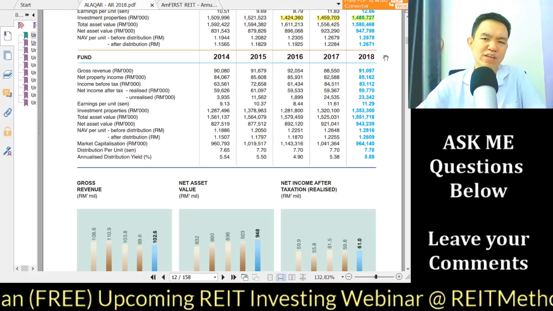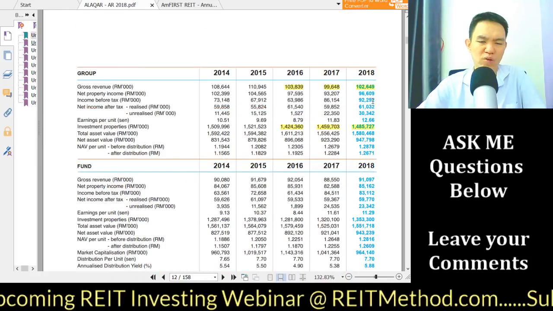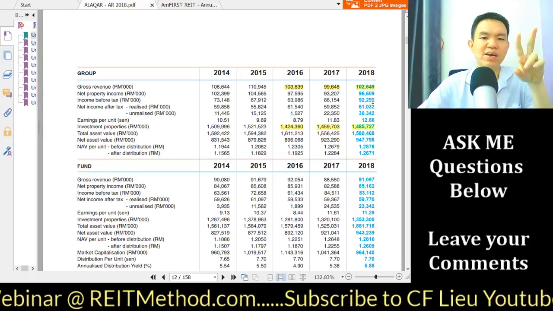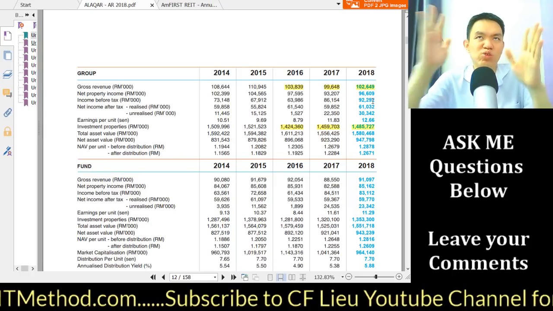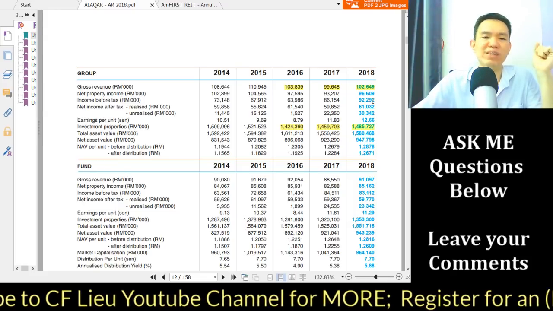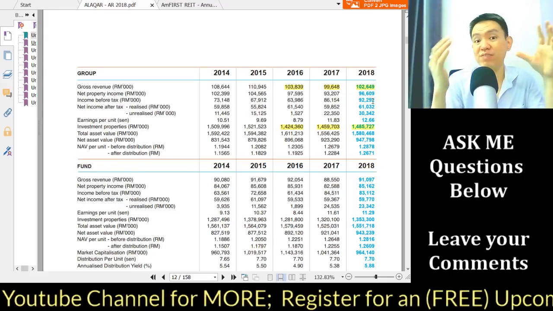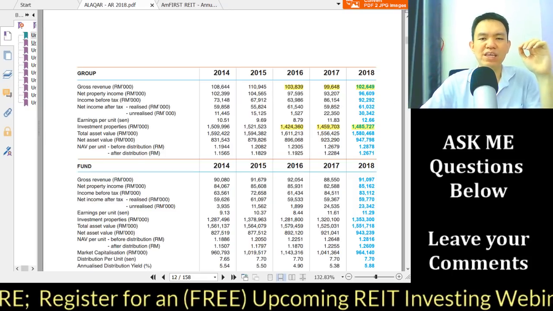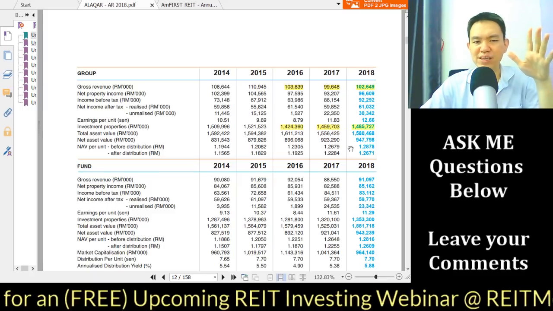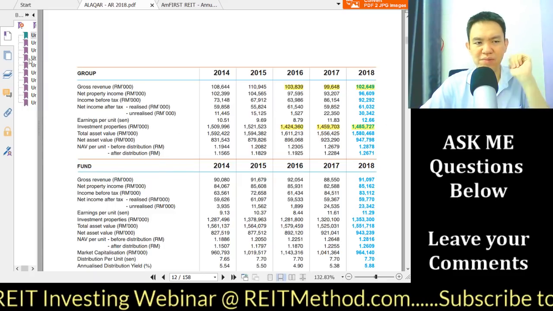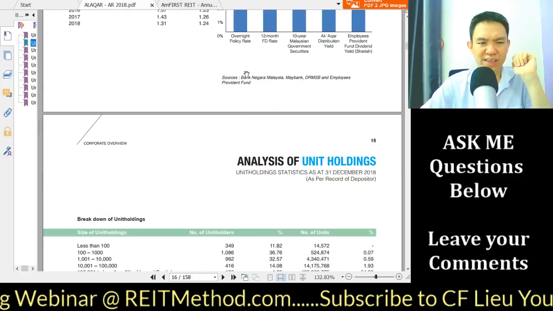Any REIT annual report that gives you a snapshot of what has happened over the last 5 years, rather than just comparing 2 years like 2017 and 2018, the most recent year and the year before, doesn't really give us a mid-term trend. But any annual report that tabulates this in this manner, I give it a thumbs up, right? So moving on to the next.